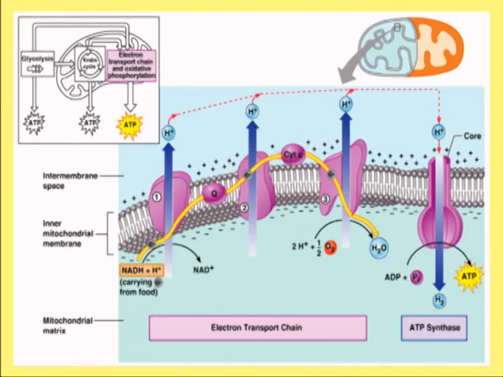Now here you can see that this coenzyme Q is an entity of the electron transport chain which is movable. It can move from one place to another. The rest of the complexes or the rest of the components of the electron transport chain are fixed, but Q is a movable entity inside the mitochondrial membrane because of the isoprenoid side chain which it possesses.